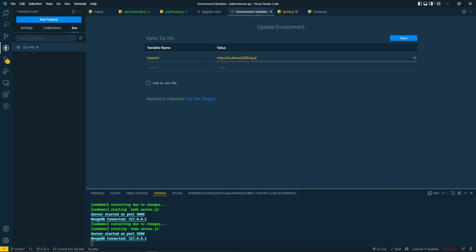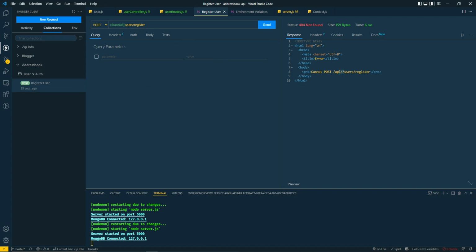So anytime I want to use it, I don't have to type http://localhost:5000/api. I just create that in my environment, and in my collection, I just do base URL user register. Now I'm going to go to the body.